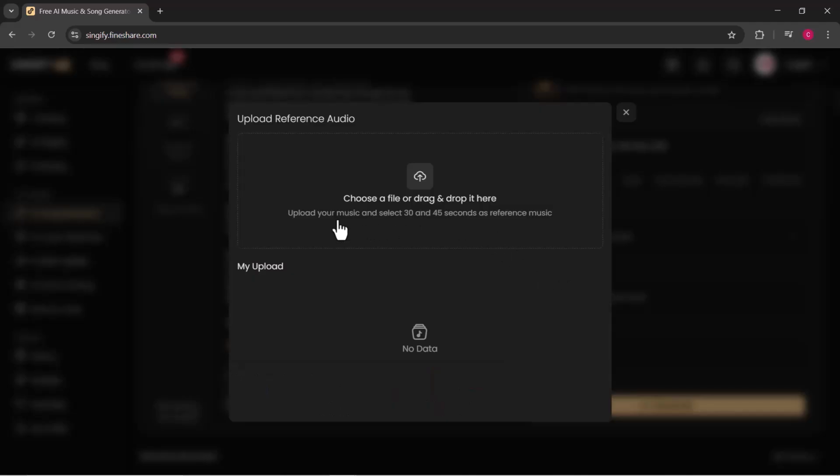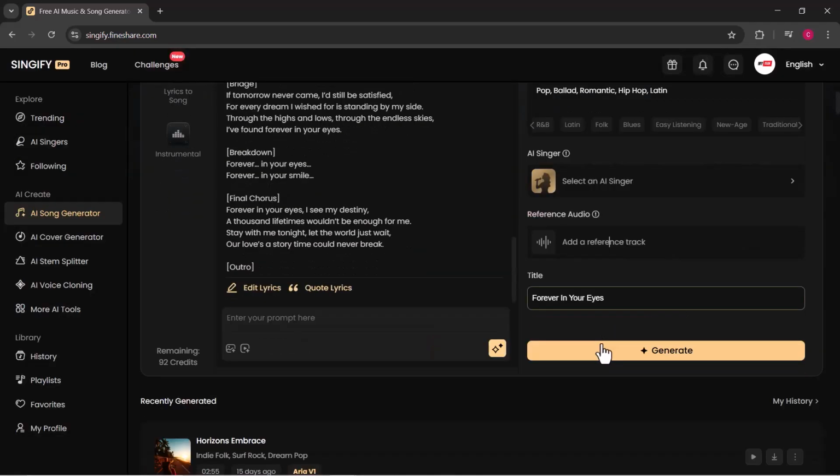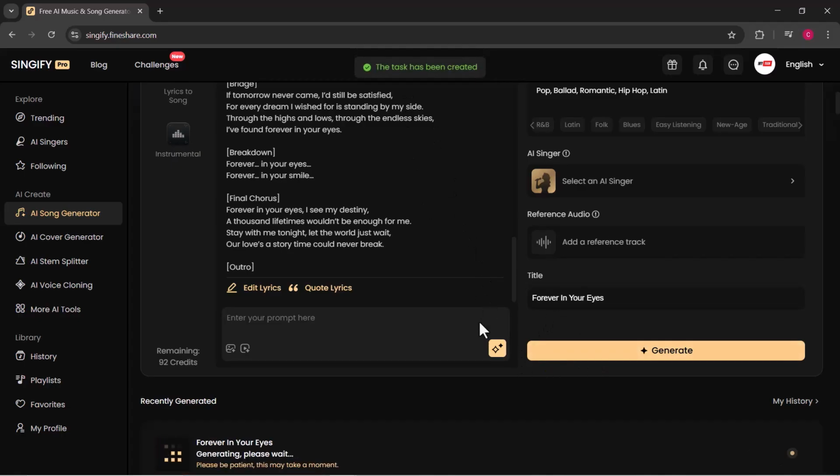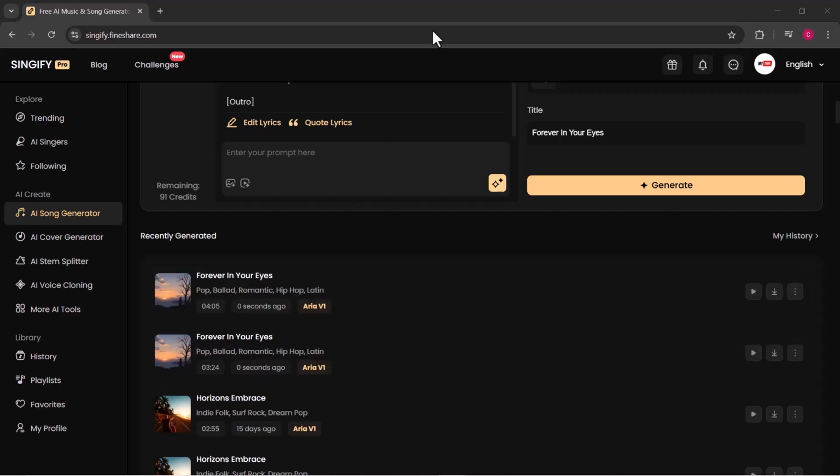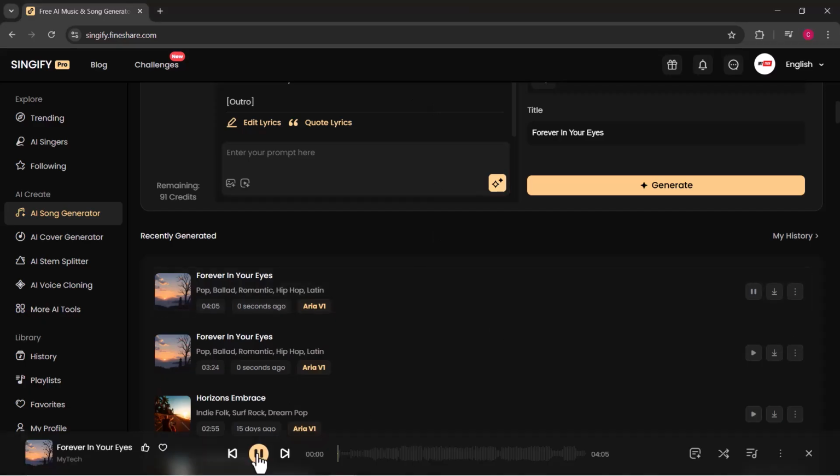You can also upload a reference audio if you want the AI to take inspiration from an existing track. Once everything is set, just click on generate and the tool will create your customized AI generated song. Now let me play the song it just made for us.